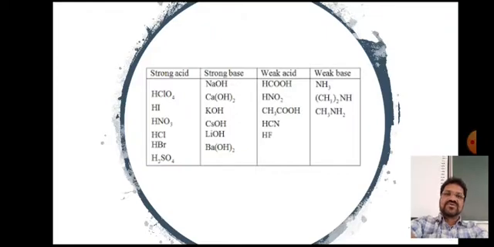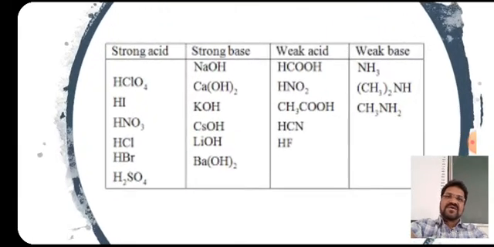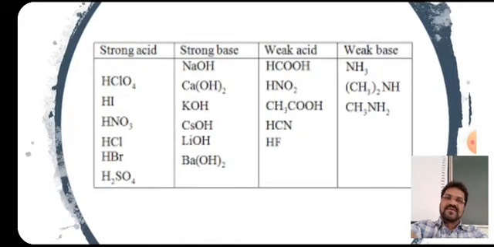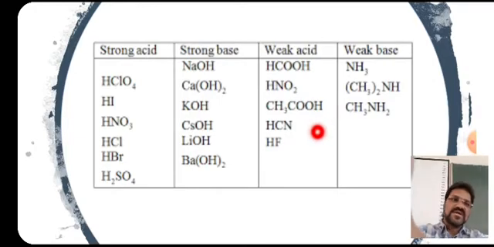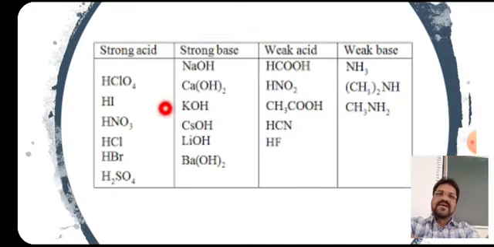This is one more chart showing strong acids and strong bases. You can note here strong acids, strong bases, weak acids, and weak bases. So weak acids and weak bases have an equilibrium when they dissociate, and these two, the strong ones, completely dissociate into products. Therefore, they are called strong.